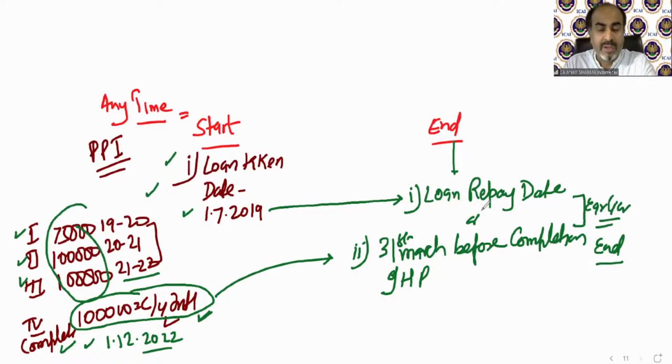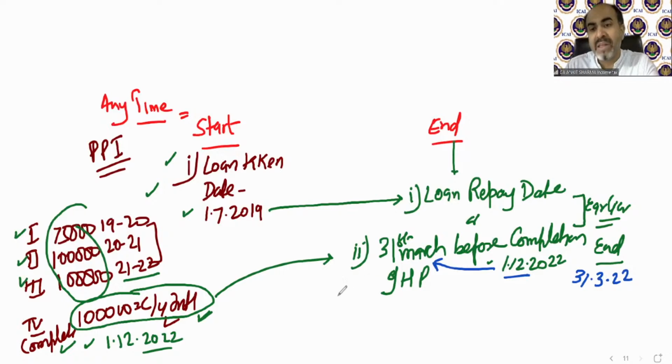In most questions the loan repay date might not be given, but this date will always be there. In our question, the house is completed on 1st December 2022. So you need to find the 31st March before this date. That will be 31st March 2022.